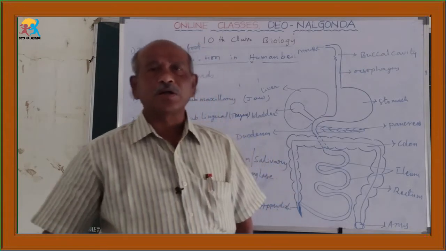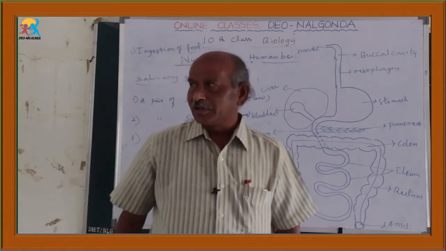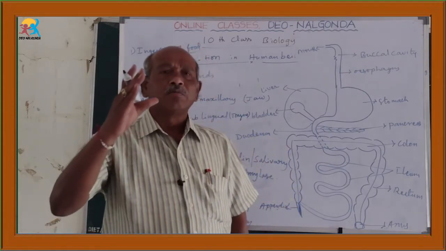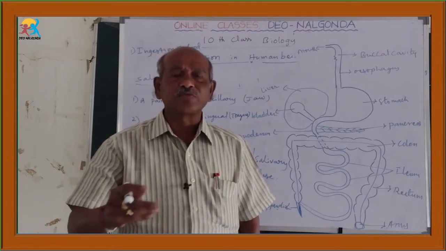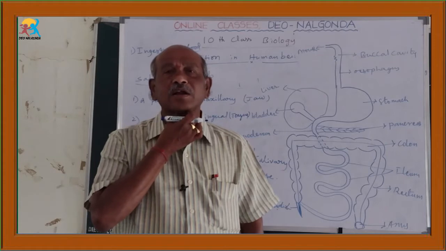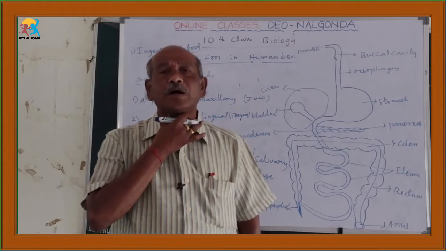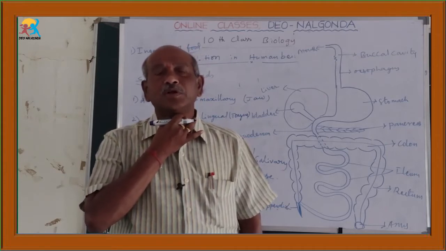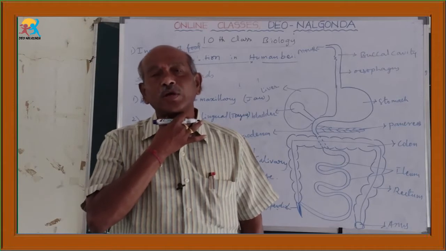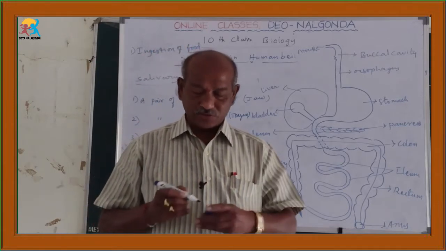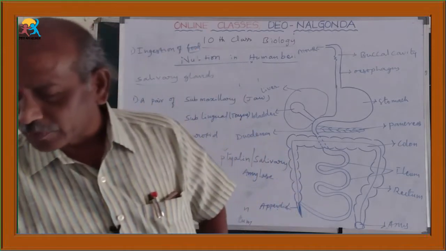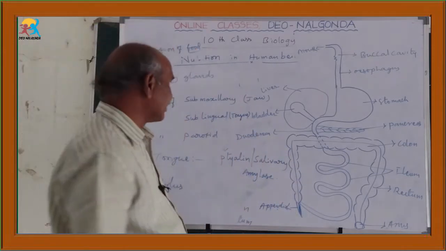What is the next part? The pharynx. It is a small muscular structure present behind the buccal cavity, which is useful for the entry of food materials into the esophagus.